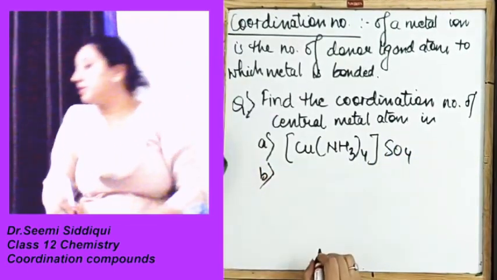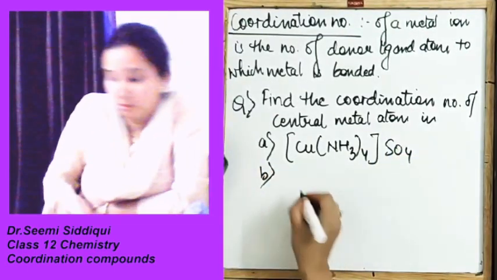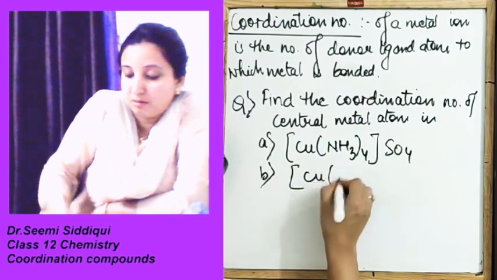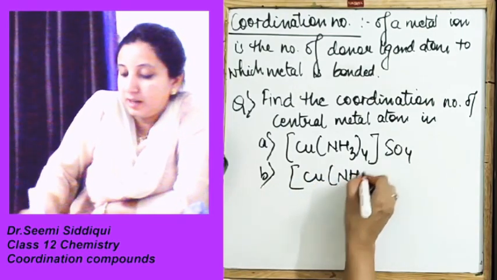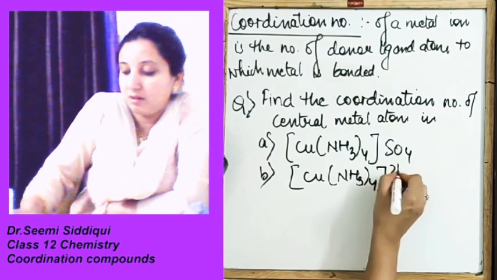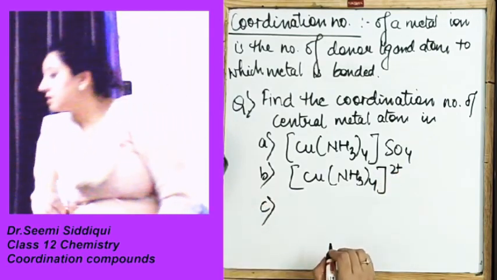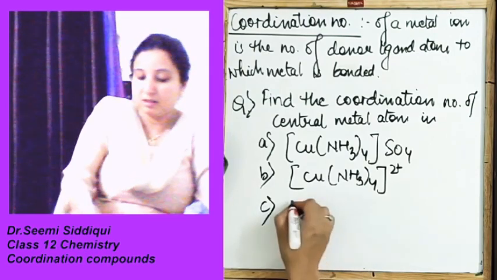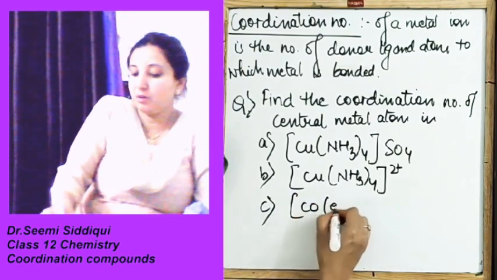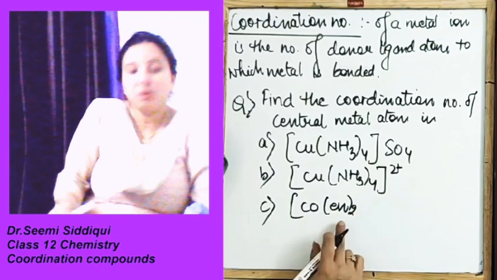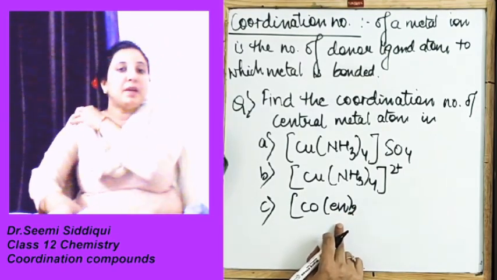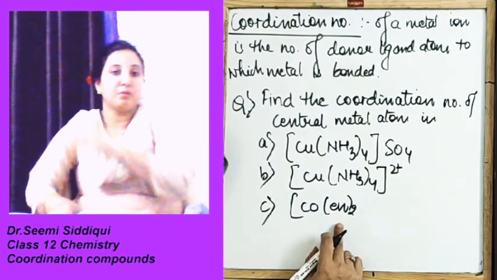Note down this question. Then part B: Cu(NH3)4 2 plus. Part C: Cu(en)2. Listen, en means ethylene diamine over here.